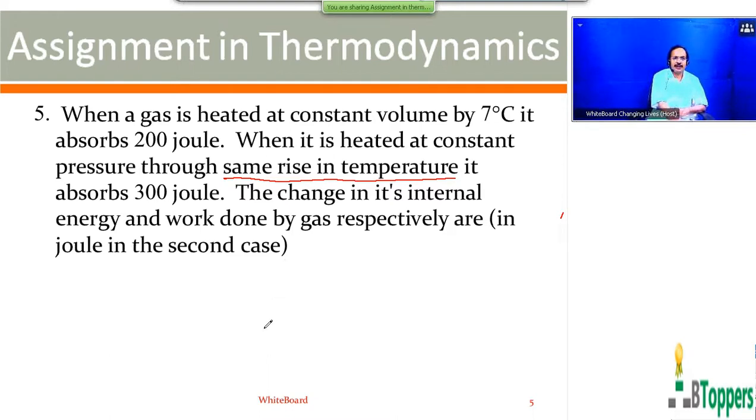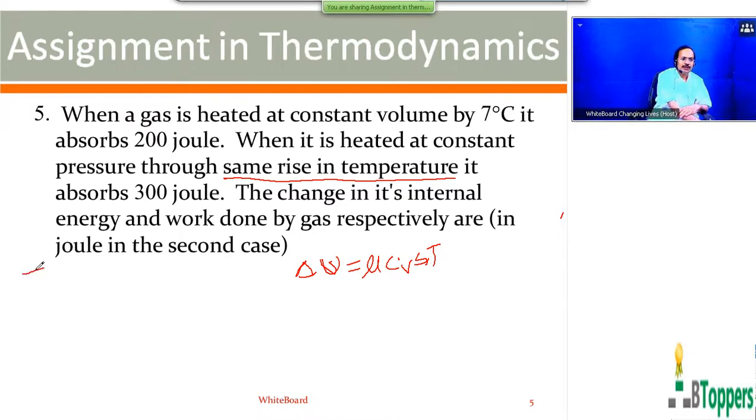So for a fixed mass of an ideal gas with a given atomicity, change in energy of the gas is independent of the method or process used to change the temperature. So change in energy will be same in both the cases, which is of course given by nu CV delta T. So change in energy of the gas in first case, same as change in energy of the gas second case.